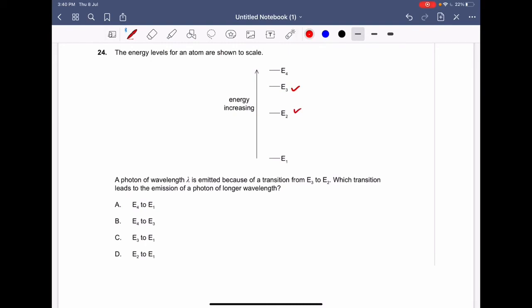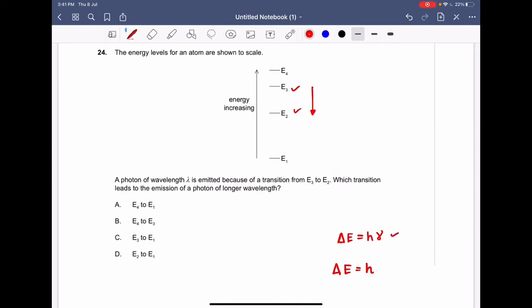So we know that delta E is equal to h nu. Now what is delta E? Delta E is the energy that is released when the electron makes a transition from your E3 energy state to your E2 energy state. So delta E is equal to h nu, where nu is the frequency of the photon that is emitted.